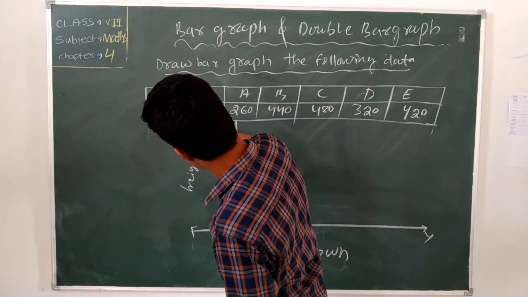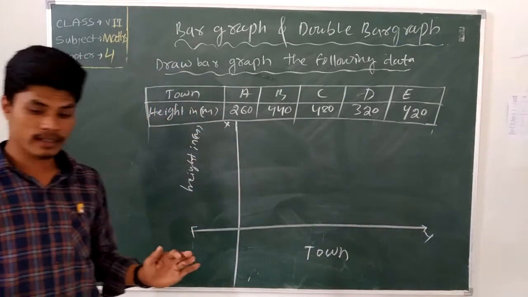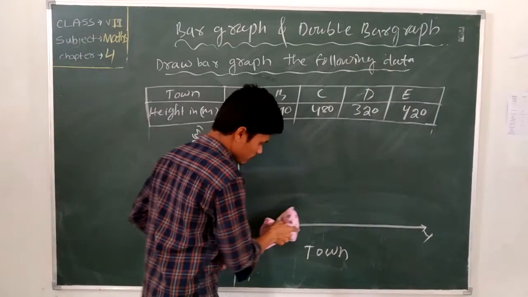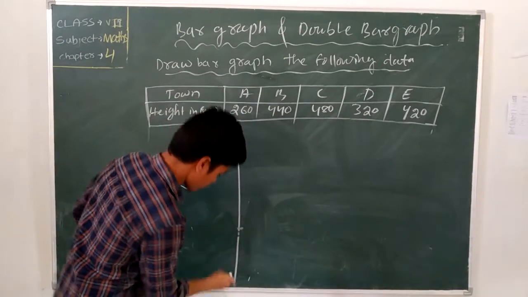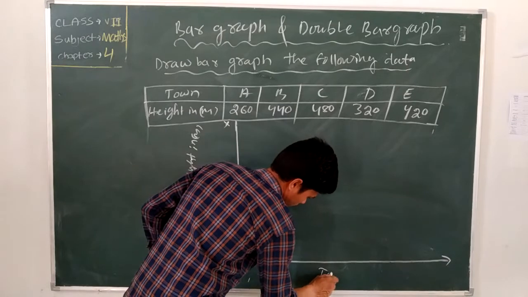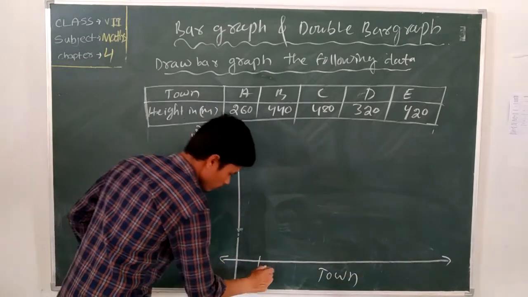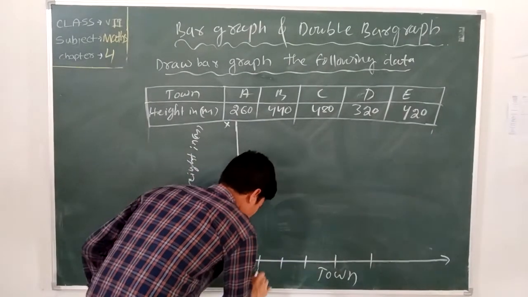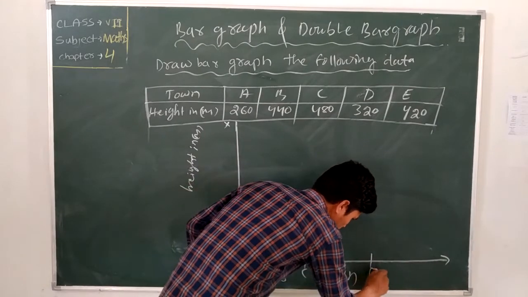Height in meters. And we take a scale. We take a scale in centimeters: 1 centimeter equal to 100 meters. Below, we take 1, 2, 3, 4, 5. Here, A, B, C, D, and E.